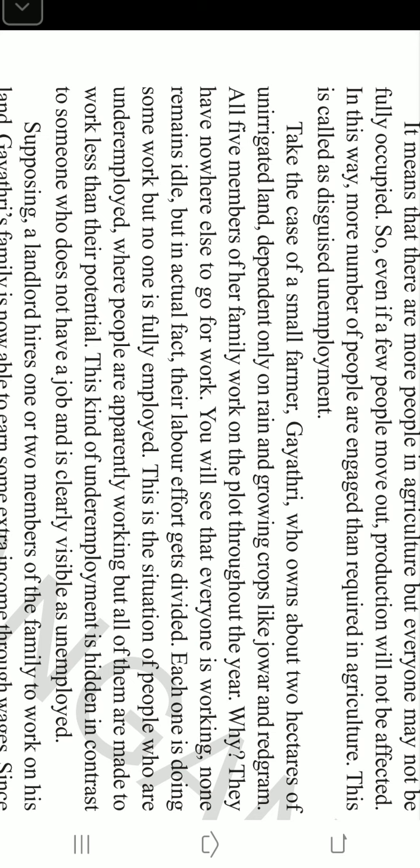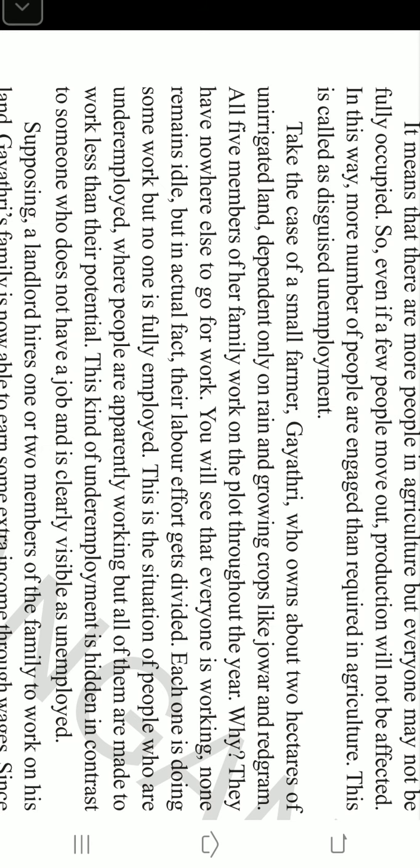After going through great observation, that is what you call in-depth observation. When you look at those 5 members working in the 2 hectares of field, we will conclude generally that all the 5 members have got employment, right? But actually, 3 members in the Gayatri family are not employed.